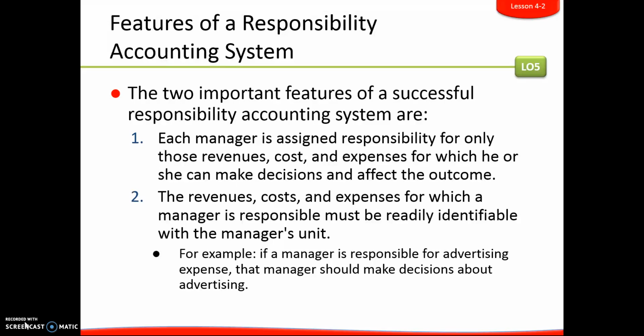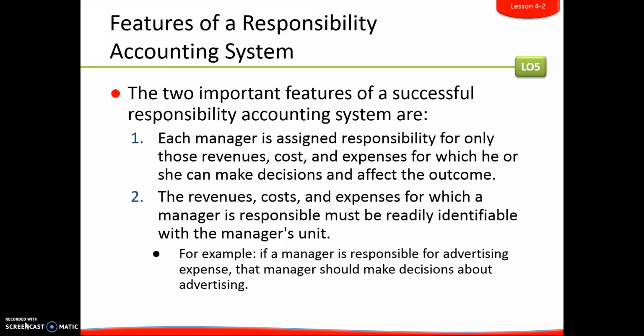In a successful one, each manager is assigned responsibility for only those revenues, costs, and expenses for which he or she can make decisions and affect the outcome of. So essentially what that means is that a manager that's in charge of a department is only going to be responsible or assigned the revenues, costs, and expenses associated with that specific department.